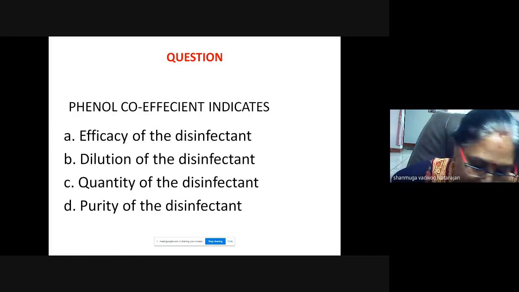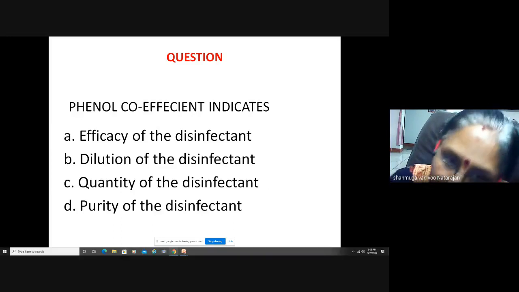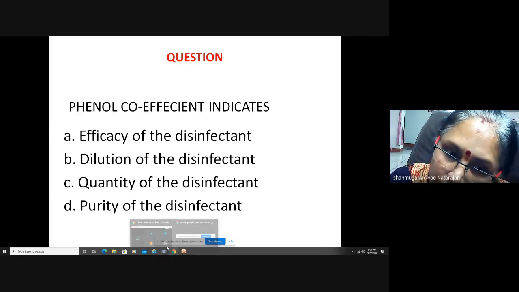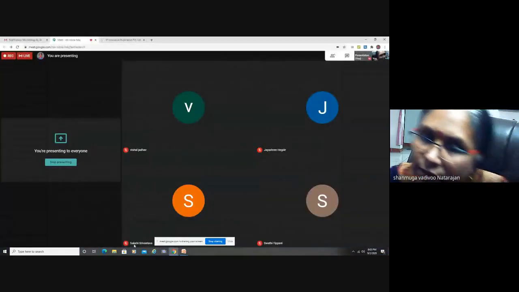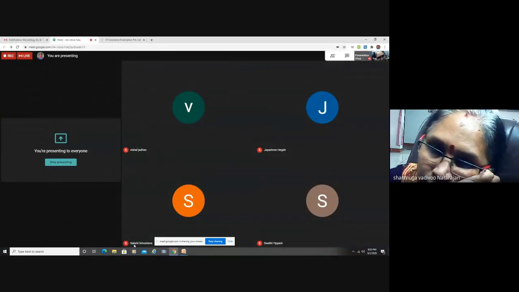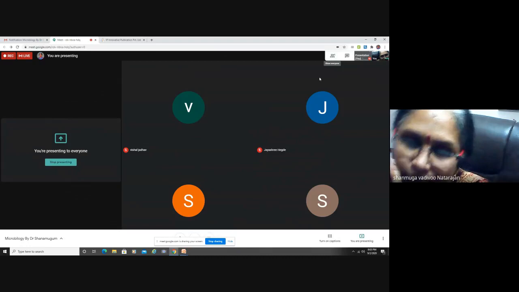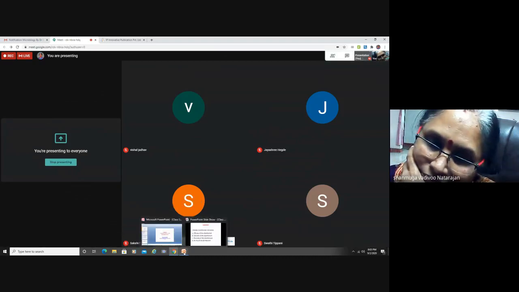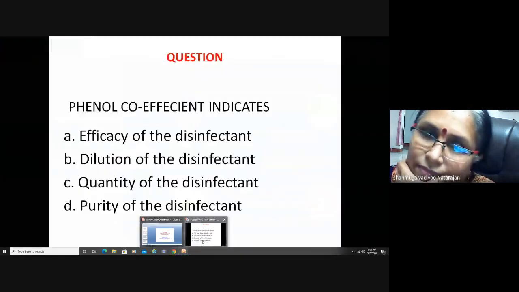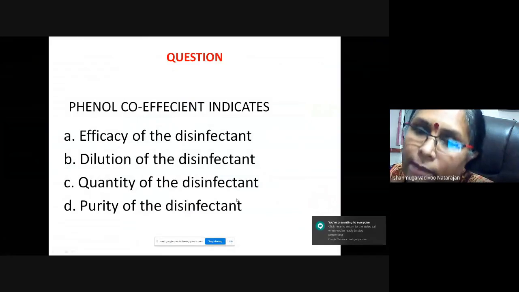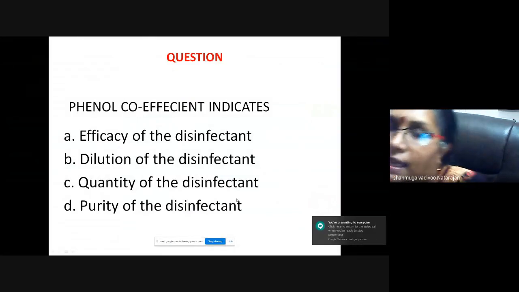We have come to the end of the session. Just one or two questions more. Only 6 participants are there. Super. So anyone can try. Phenol coefficient indicates.